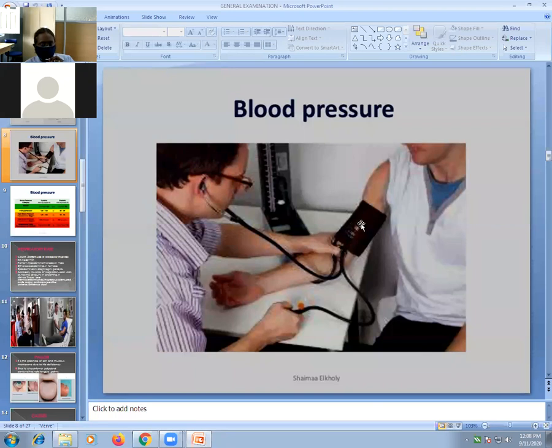So how to tie the cuff? The tubing should be on the medial aspect of the arm. The cuff should be wrapped not too tightly and not too loose. It should be snugly fit. Your BP apparatus should be at the heart level of the patient.